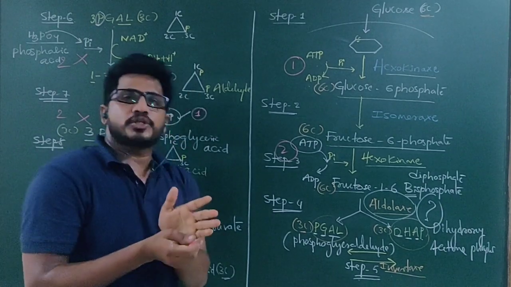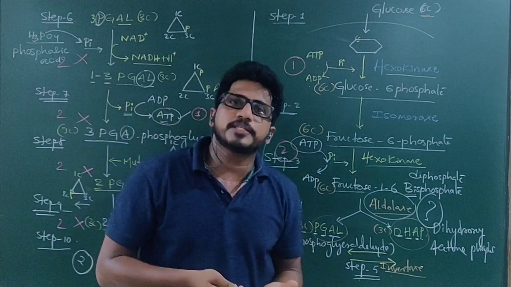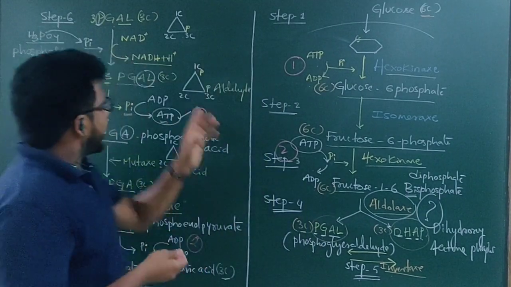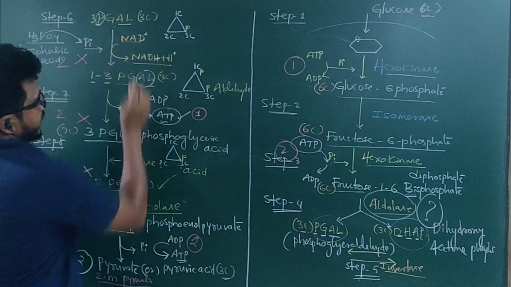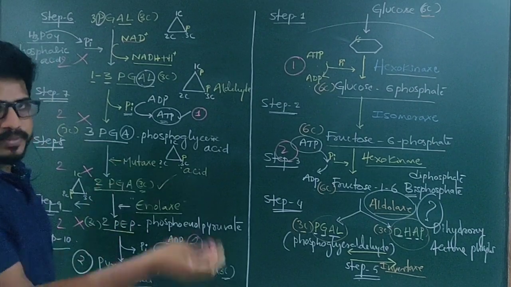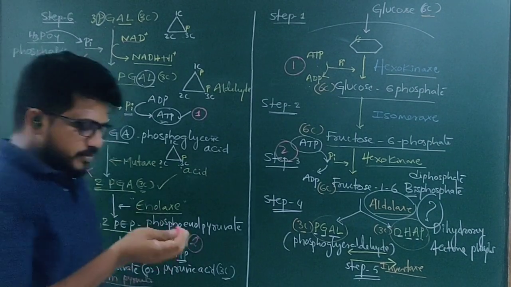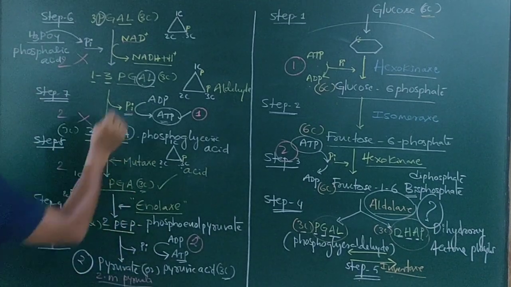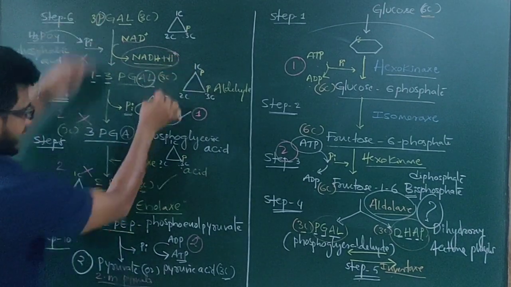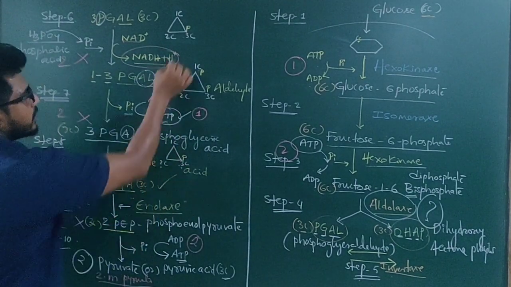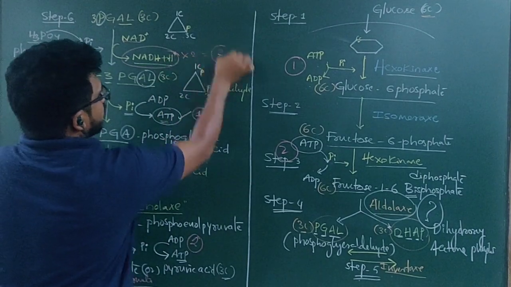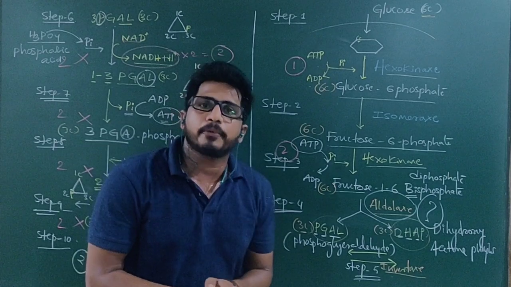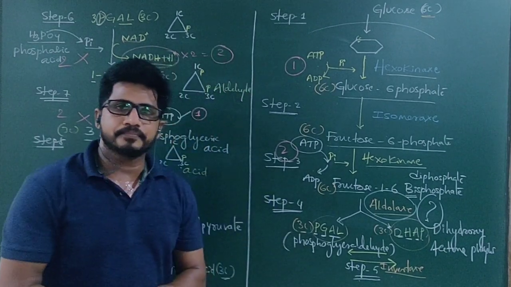How many NADH2s are involved in this process, means used? Nothing. Only NAD is used, not NADH2 or NADH plus. The question comes, how many NADH plus are produced? Means 1 or 2? Here 1, but these reactions are twice now, so into 2. So 2 NADH2s are produced, and 4 ATPs are produced in the process of glycolysis.